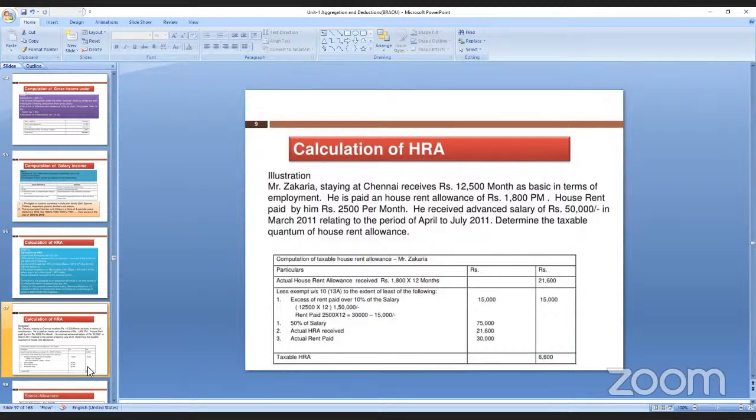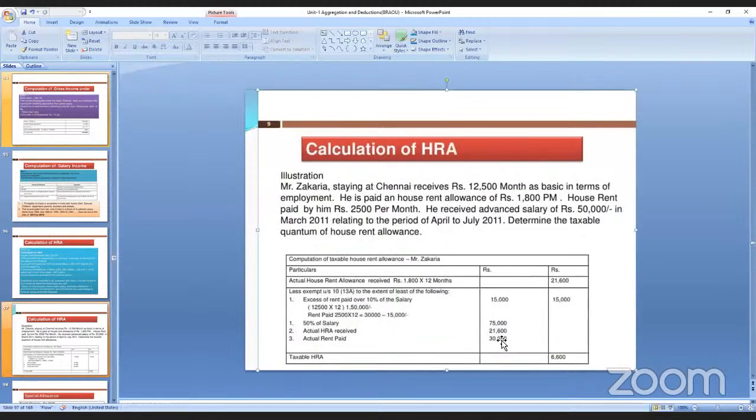Now 50% of salary, how much? 50% कितना होता? 1,50,000 का 75,000. And actual HRA कितना receive हो रहा? 21,600.